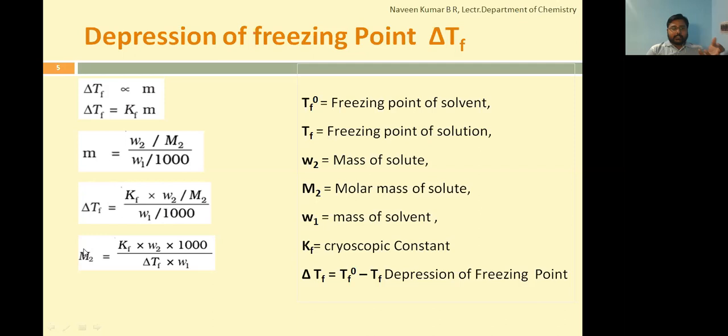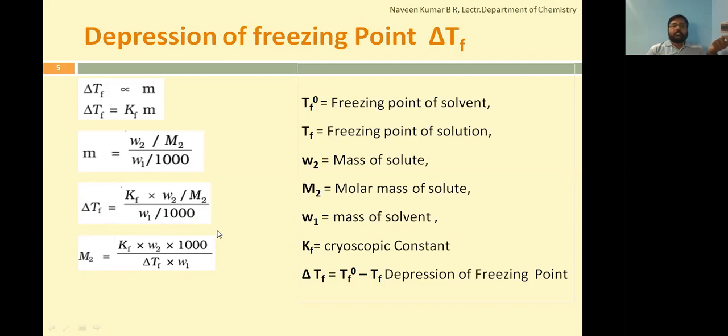And now rearrange this to get the molar mass of solute. So 1000 will come to the numerator, then M2 will come in the denominator. M2 you rearrange towards the LHS, delta Tf towards the RHS. The simple rearrangement gives M2 is equal to Kf into W2 into 1000 whole divided by delta Tf into W1.